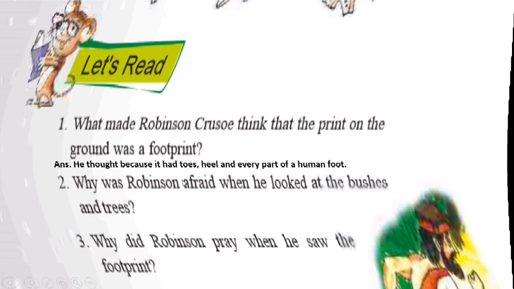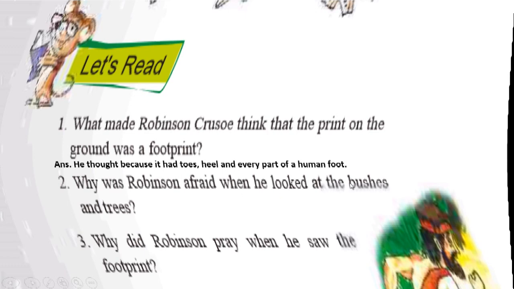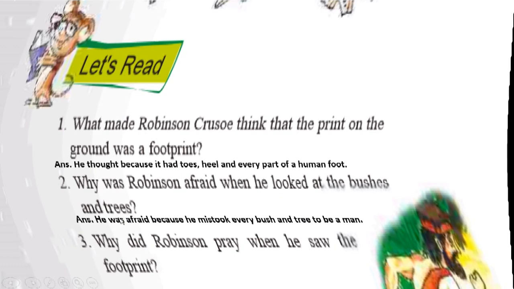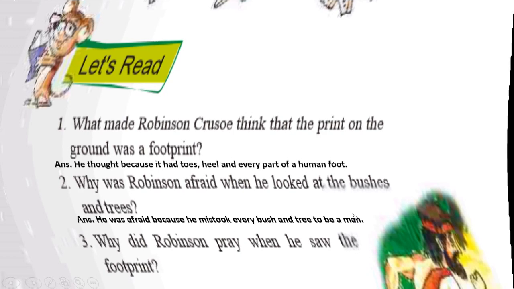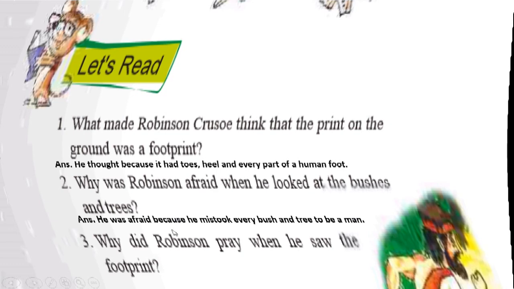Second one, why was Robinson afraid when he looked at the bushes and trees? He was afraid because he mistook every bush and tree to be a man. He was thinking that every bush and every tree is a man. So that is why he was afraid.